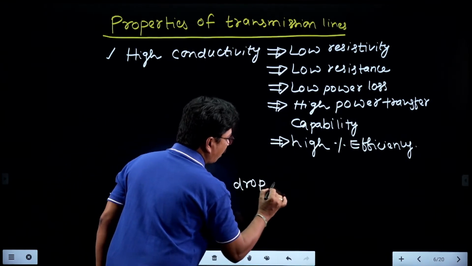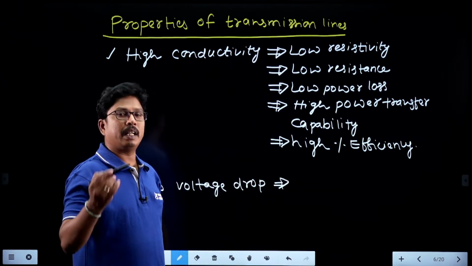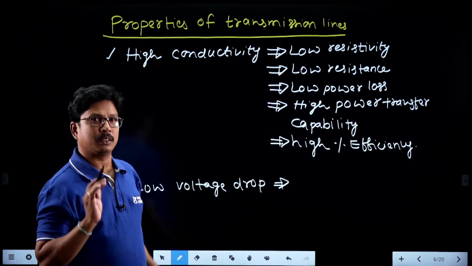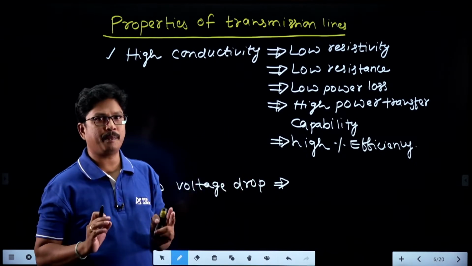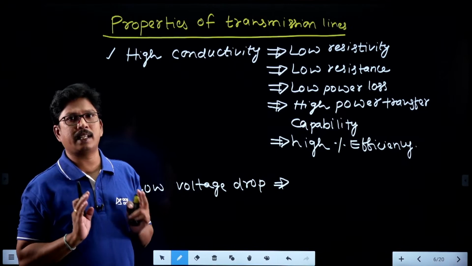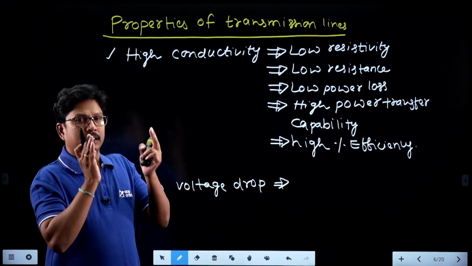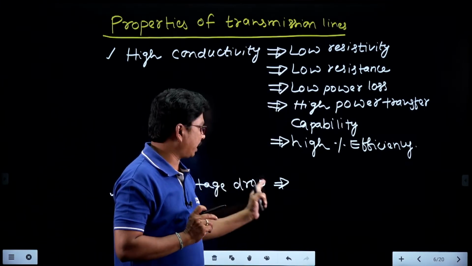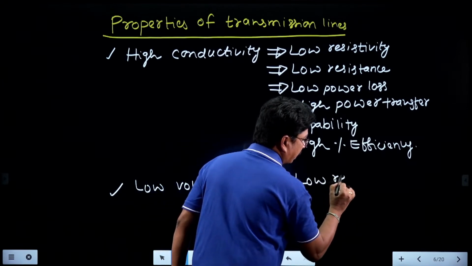Tell me, students, how can you get low voltage drop? You can get low voltage drop whenever the transmission line has less resistance and less reactance. In a transmission line, we can model the line as R plus jXL. We get the voltage drop across the series resistance and the series reactance of the transmission line. The series resistance is already given here as low, so I am giving low reactance.